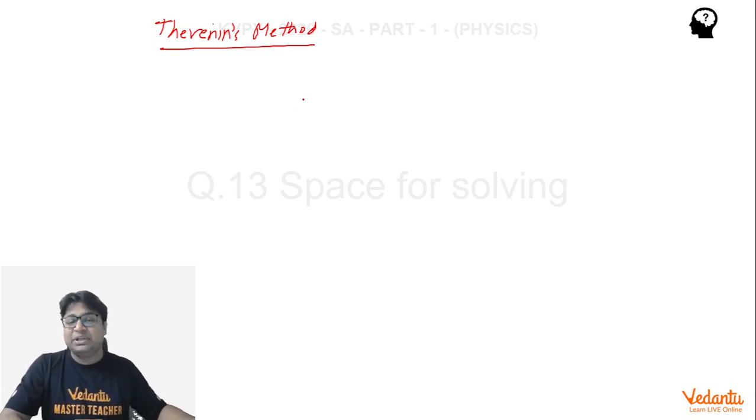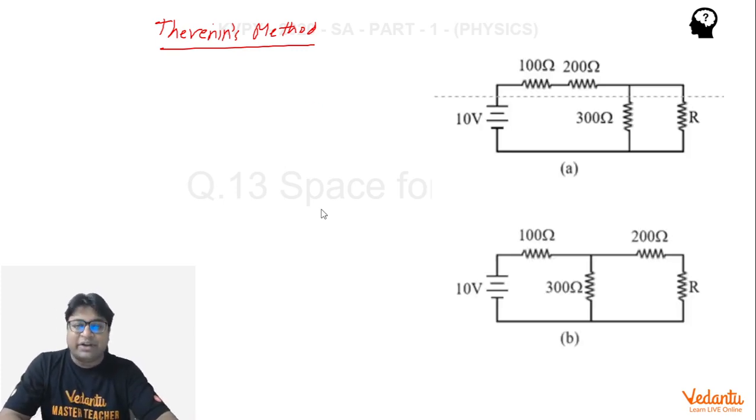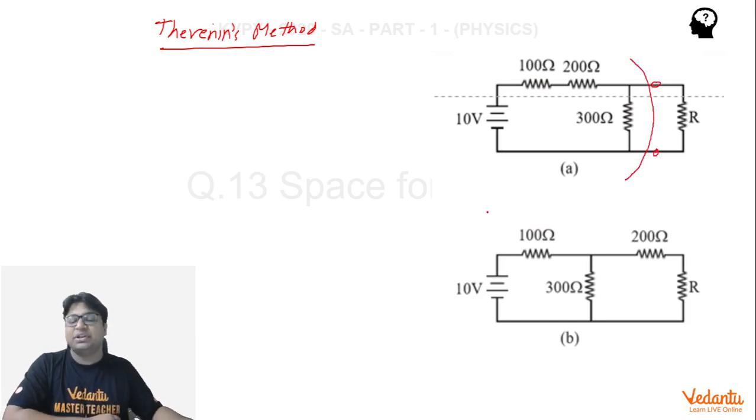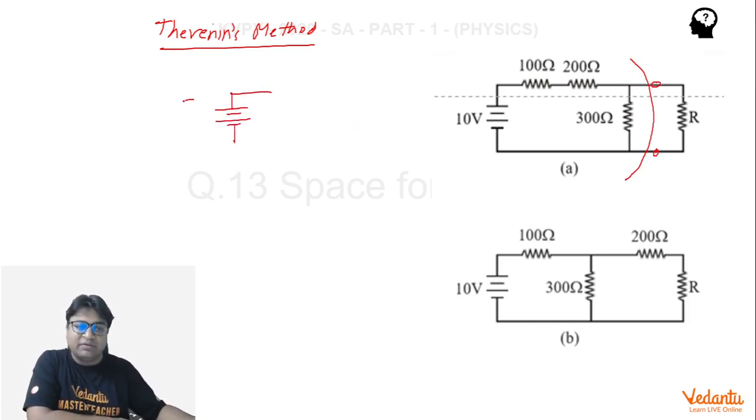For that I will need the two circuits. Let me bring them here. Right, so we are ready with the circuits now. So let's see how to make use of Thevenin's method. In Thevenin's method, we are going to replace this entire part of the circuit with an equivalent battery. And how do I do that? I'll assume that we have a battery with some EMF E equivalent with some internal resistance R equivalent, and it is connected with this resistance R.